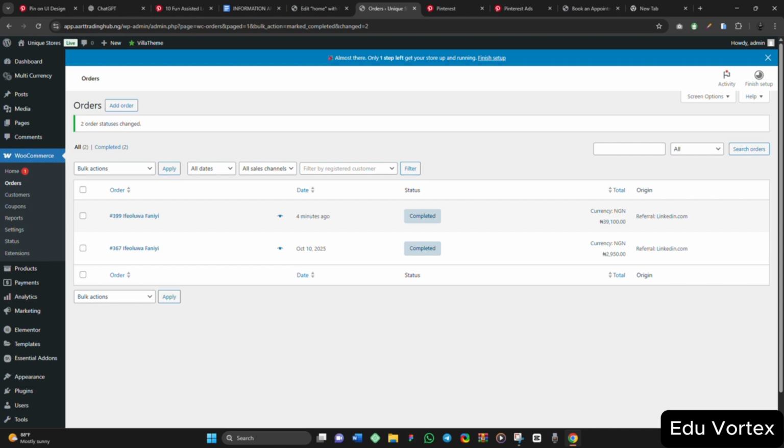So you can come to the customers, you can now calculate your analysis and everything. So this is a simple way of using the WooCommerce plugin to build an e-commerce website on WordPress. Thank you very much.